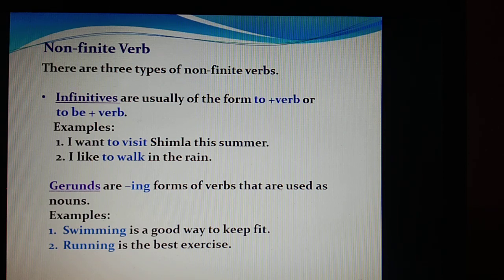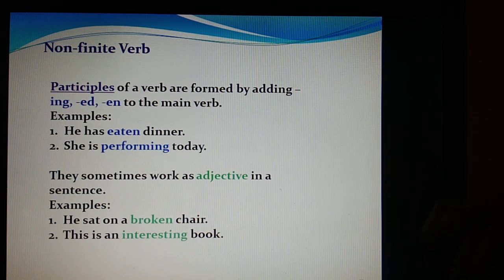you can put the question like this: something is a good way to keep fit. What is that something? Swimming. You are getting the answer. Running is the best exercise. Something is the best exercise, that is running. Smoking is injurious to health. What is injurious to health? Smoking. So whenever we get such answers ending with the ing form and they are used as a noun in a sentence, we call it gerunds.